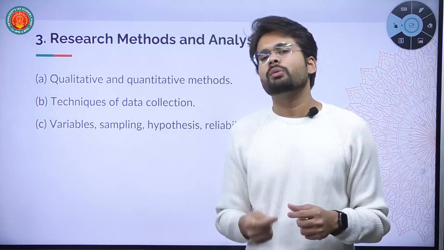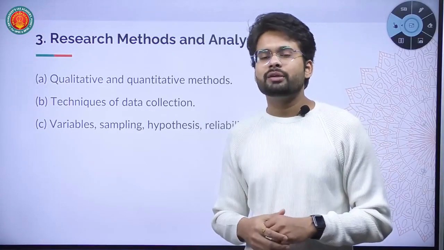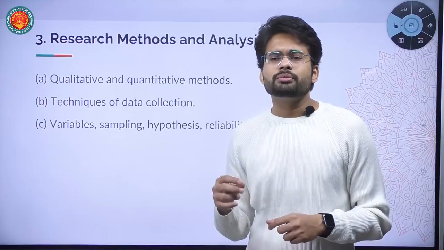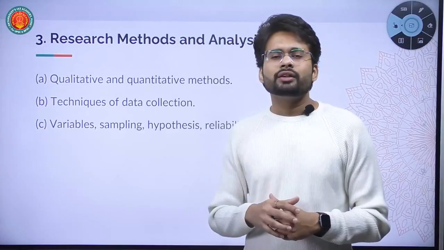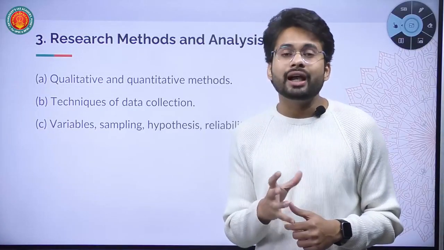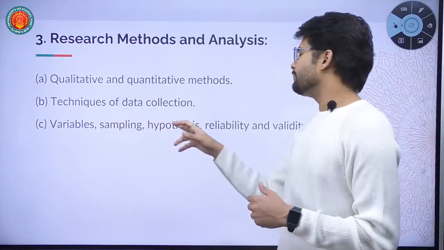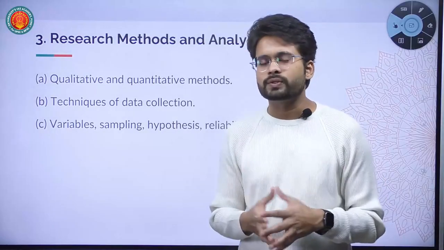To study the social problems or the social crisis was the main factor behind the emergence of sociology. And that's how sociology must conclude with something. Sociology must generalize. Sociology must give an idea about the problems and their possible solutions. And that's how variable, sampling, hypothesis, and all these aspects are about the scientific nature of research methodology.